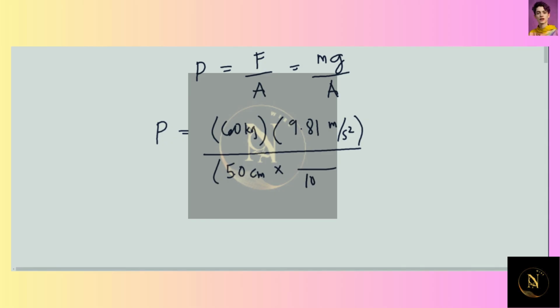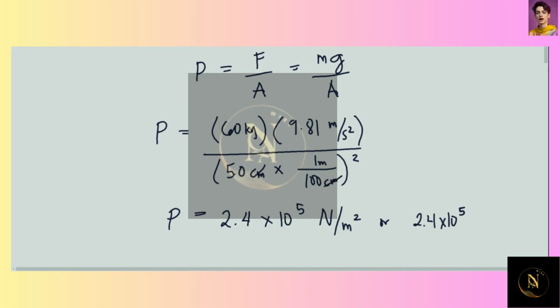Converted to meters, we have 100 cm per 1 meter, squared. Therefore, the pressure exerted is equal to 2.4 times 10 to the power of 5 Newton per meter squared, or 2.4 times 10 to the power of 5 Pascal.